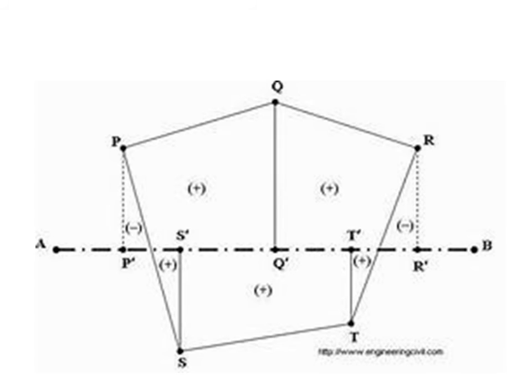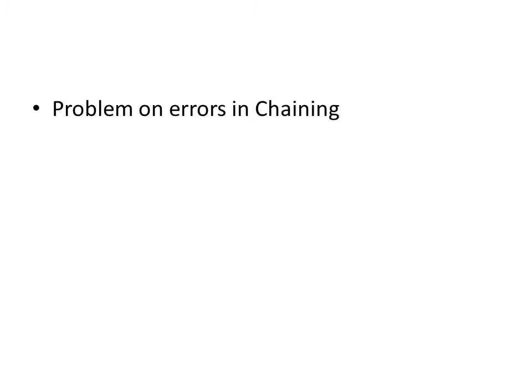Chainage is nothing but the distance of any point on the survey line from the starting station. Then we will try to solve problems on finding the errors in chaining.